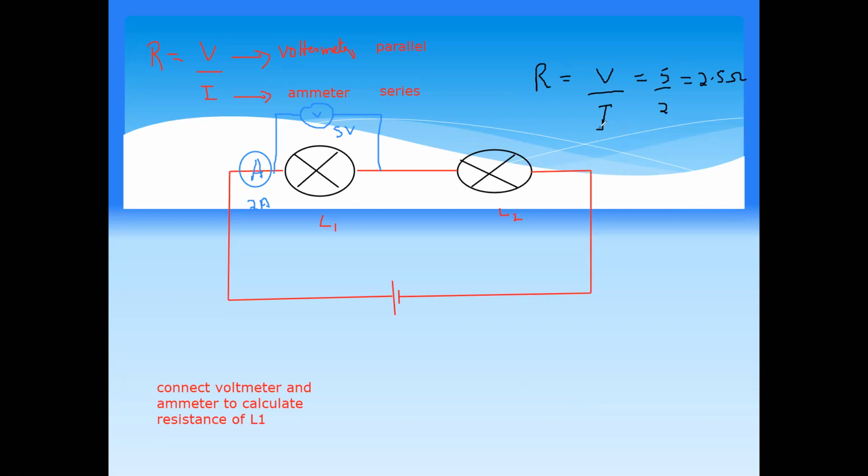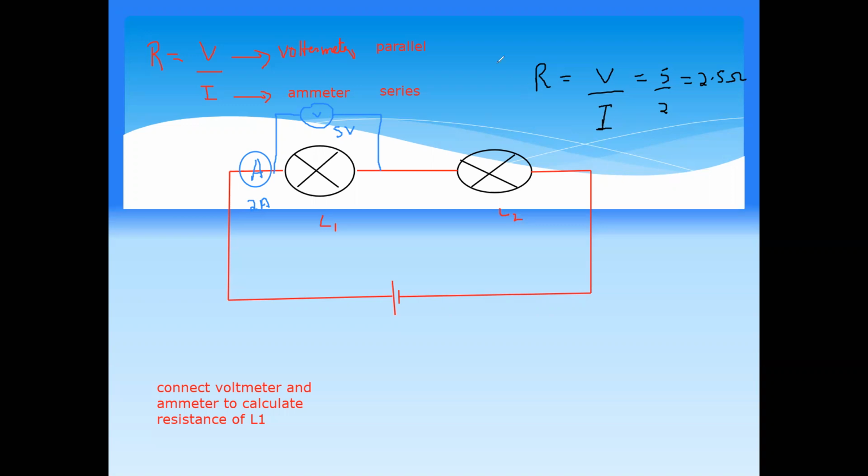There is an apparatus which is known as an ohm meter. An ohm meter can be used to directly measure the resistance, but because an ohm meter has a lot of errors, it's practically not accurate. That's why this technique, measuring voltage and current, will give you the more accurate result. So this technique is used.